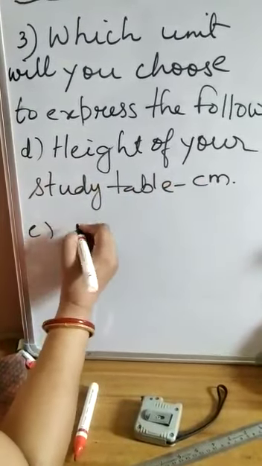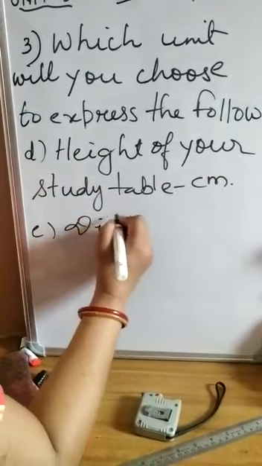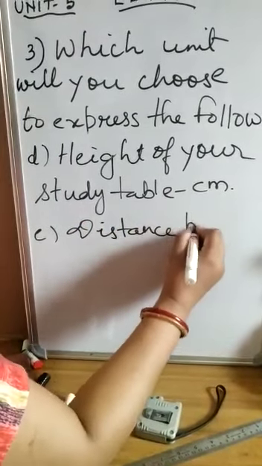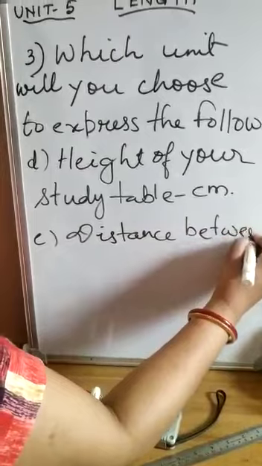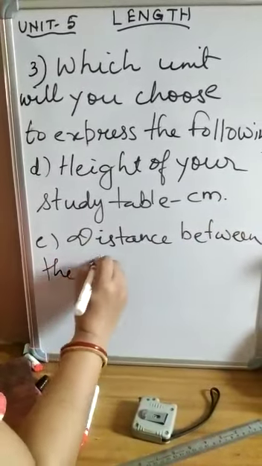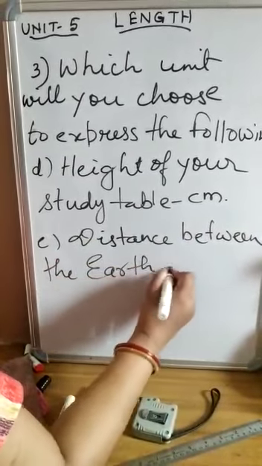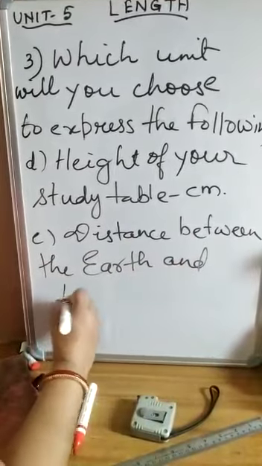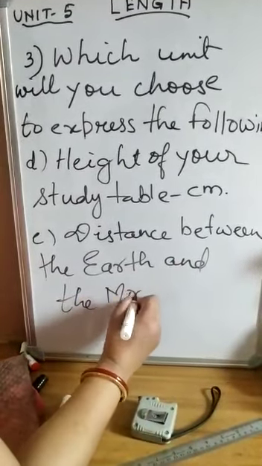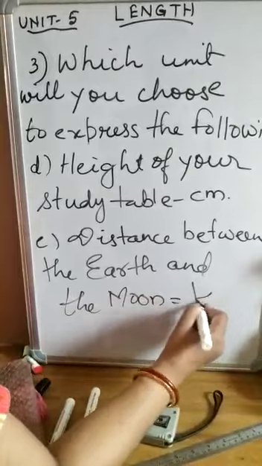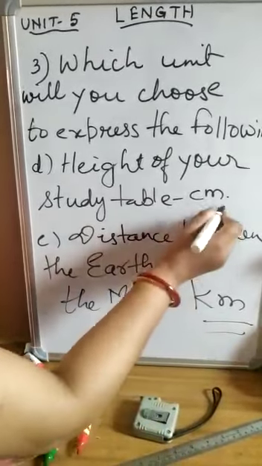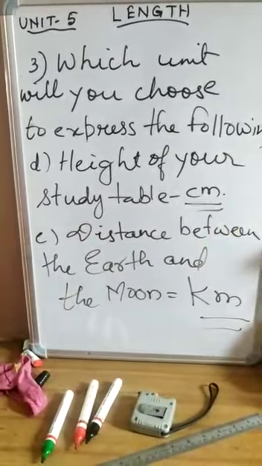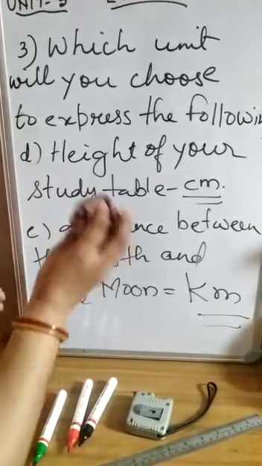Next is the distance between the earth and the moon. Which unit will you use to measure the distance? Kilometer. Right? Now next, the length of a road.